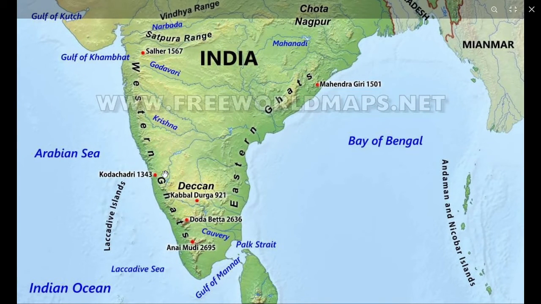Now we will go to the Western Ghats and the Eastern Ghats. The Western Ghats are narrow mountains, but the Eastern Ghats are a broken chain of hills, increasing in height towards the north. Mahendragiri peak is somewhere here in the Eastern Ghats. The highest peak is 1,501 meters.